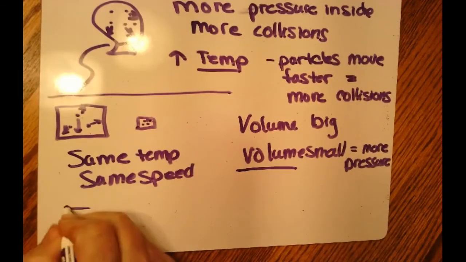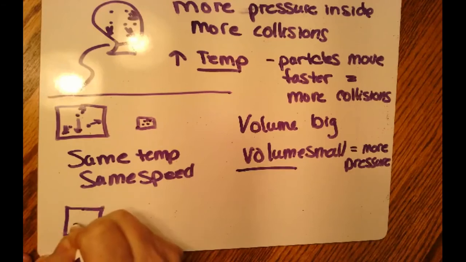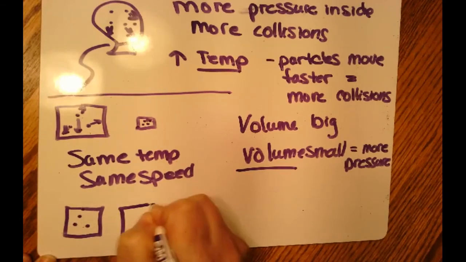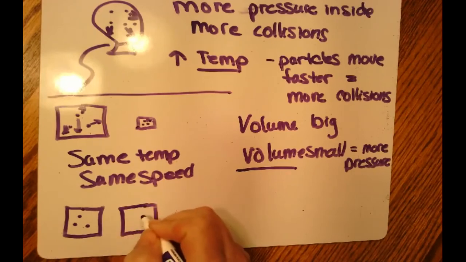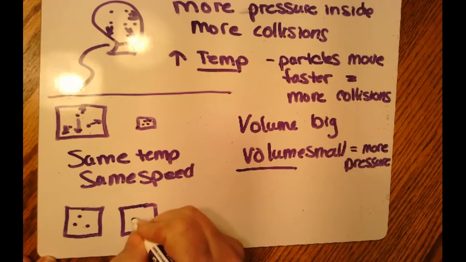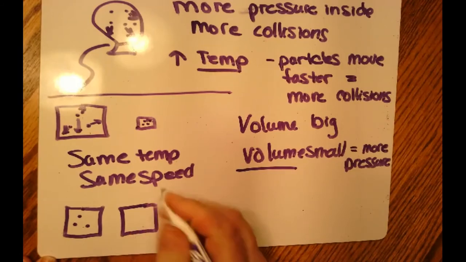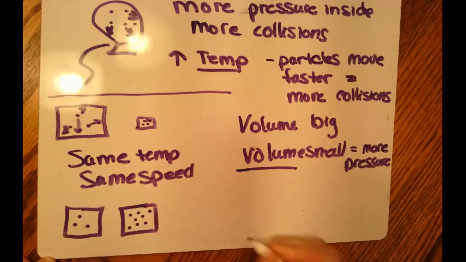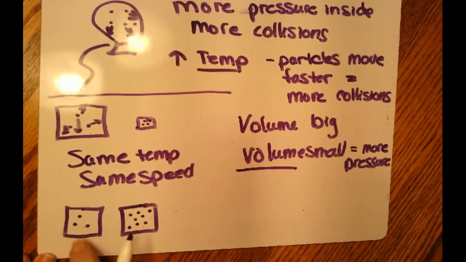Let's say I have this box and I have 1, 2, 3 particles in that box. This is the same box, so we have the same temperature and the same volume. And I'm going to put in 1, 2, 3, 4, 5, 6, 7, 8. What do I have here?